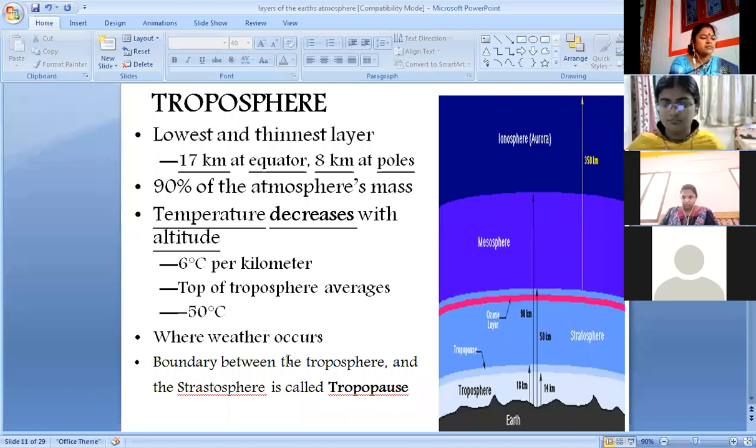In this troposphere, please write what is troposphere. The lowest layer of the atmosphere in which temperature decreases with increasing altitude. Please write the definition for troposphere. Troposphere is the lowest layer of the atmosphere in which the temperature decreases with increasing altitude.